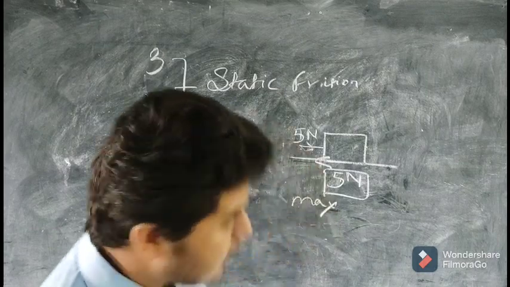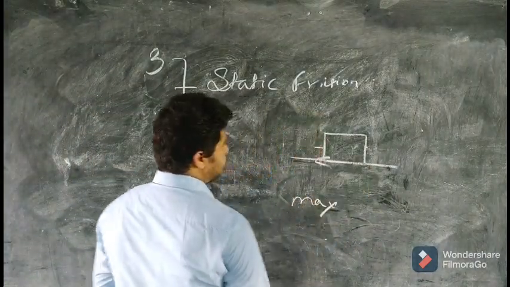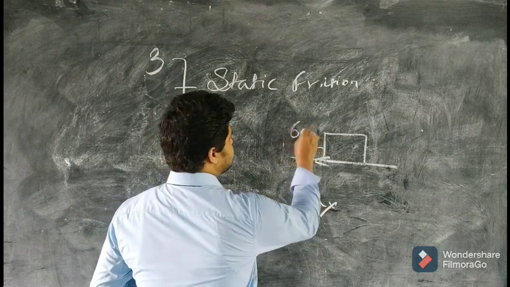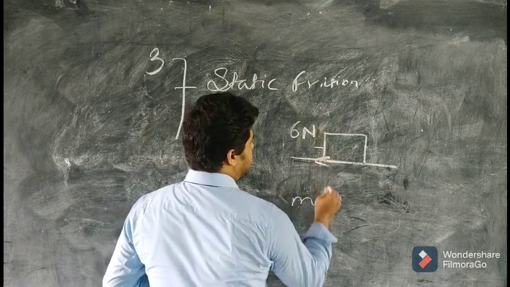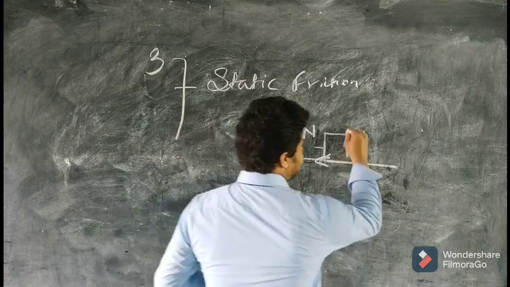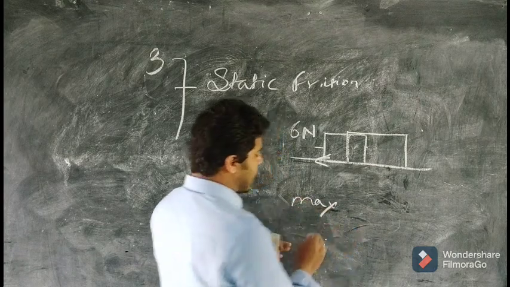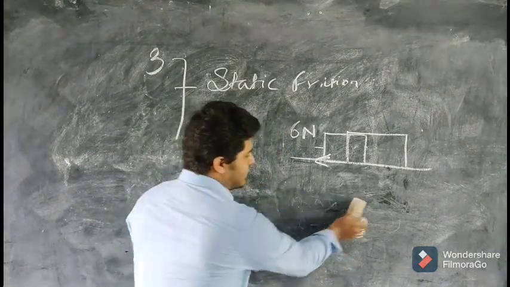Now if you apply a force greater than 5 Newton, for example you applied 6 Newton, now this block started moving. So when the block started sliding on this surface, the type of friction gets changed.